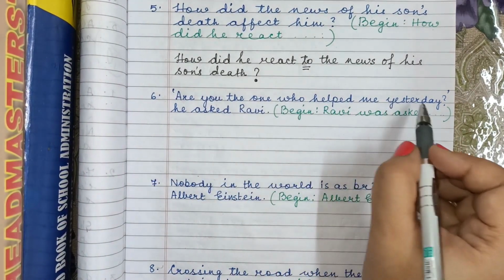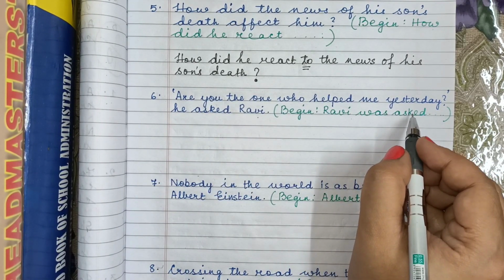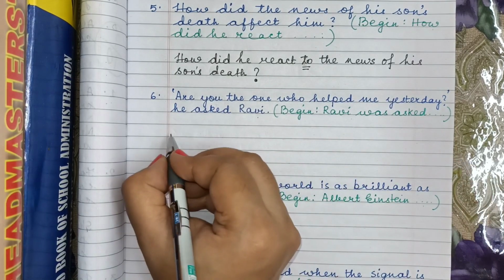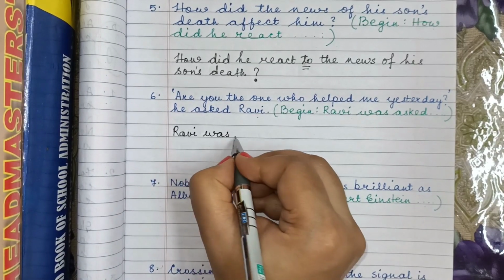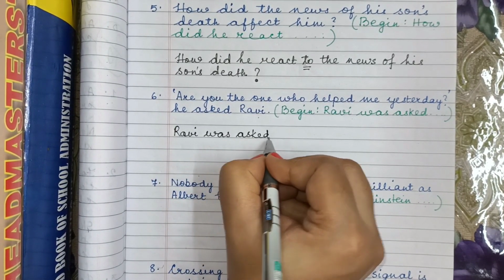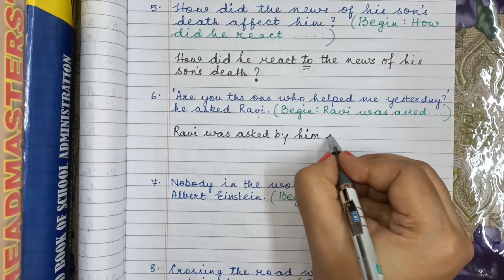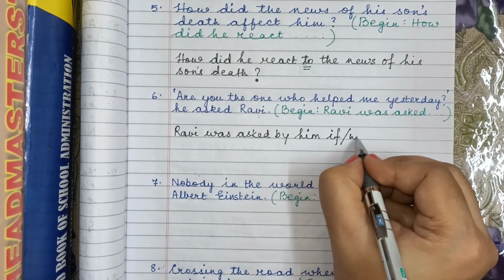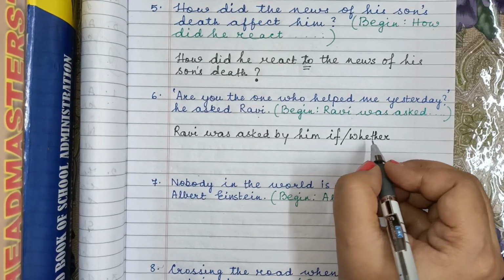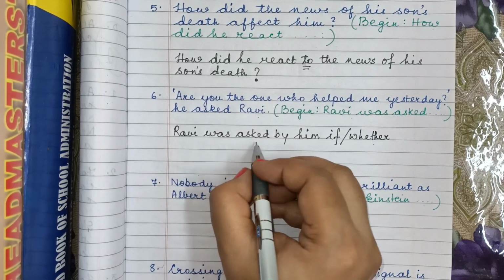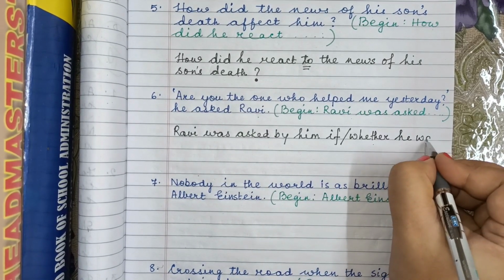Are you the one who helped me yesterday? He asked Ravi. Ravi was asked. Direct, indirect speech. A lot of changes are needed here. Now, Ravi was asked by him if or whether. They are going to trick you by giving the wrong spelling of whether, W-E-A-T-H-E-R, whether. So, Ravi was asked by him if or whether he was.